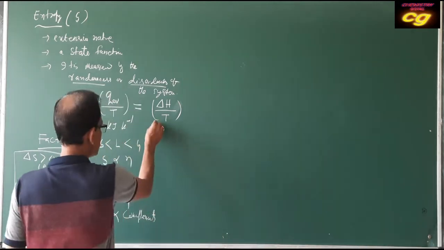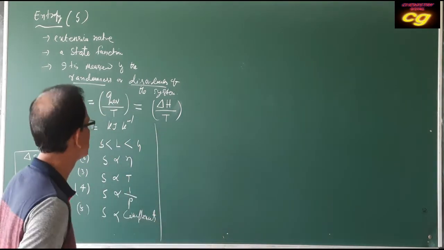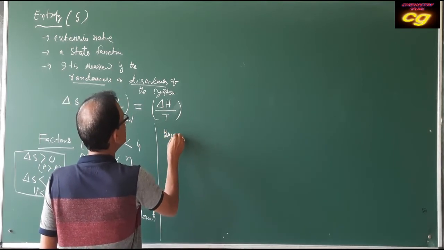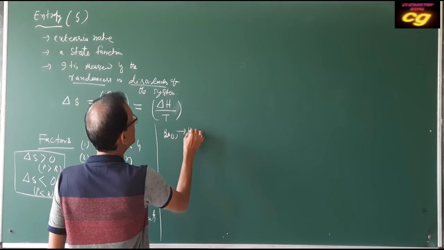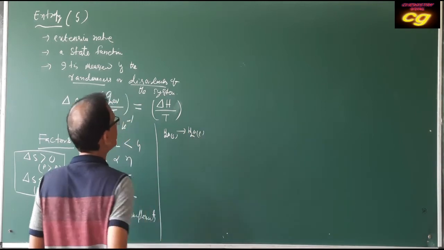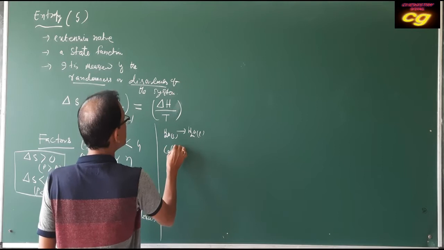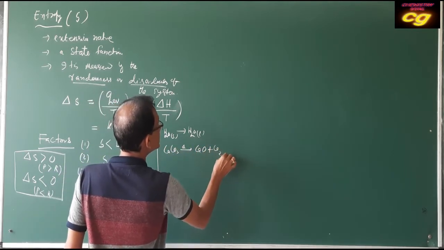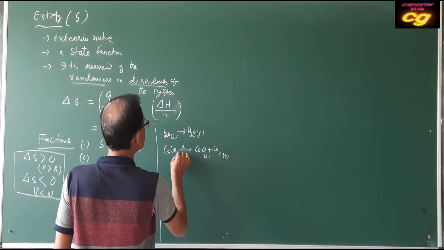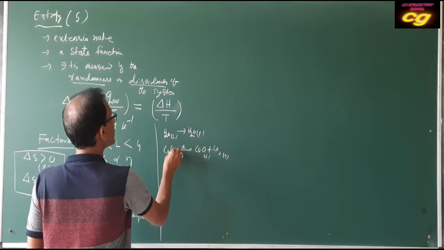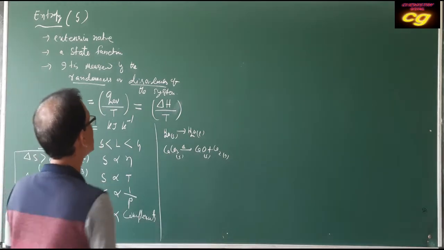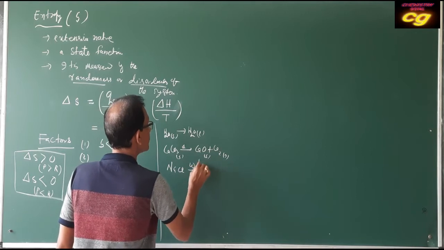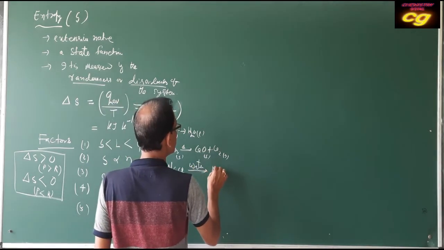For example, let us discuss entropy change. Suppose solid water converts to liquid water. Another example is heating of calcium carbonate, forming calcium oxide and carbon dioxide; this is the gas, and these are solids. Another example is dissolving sodium chloride in water to produce aqueous sodium chloride.